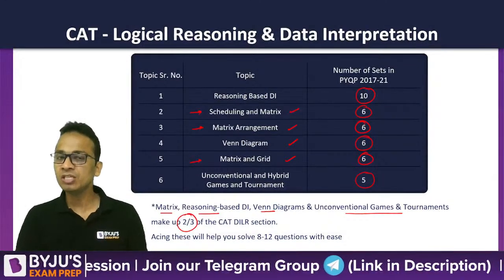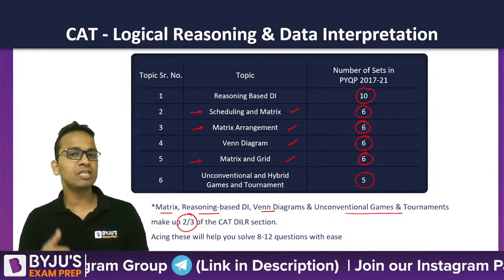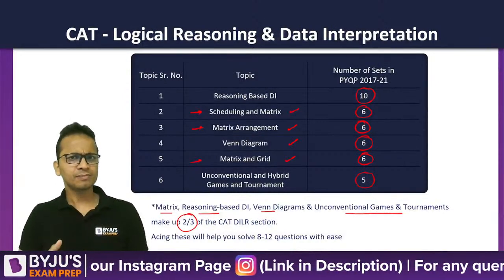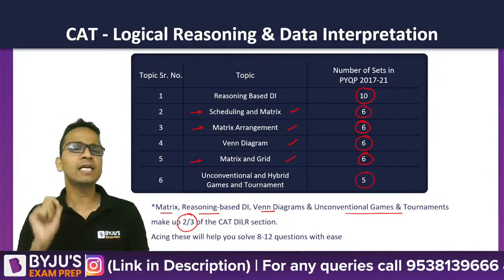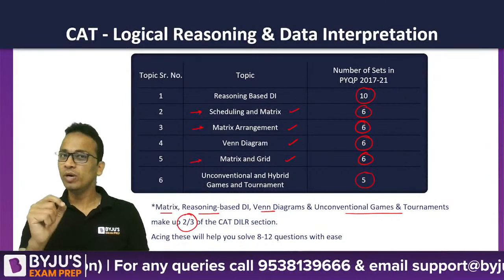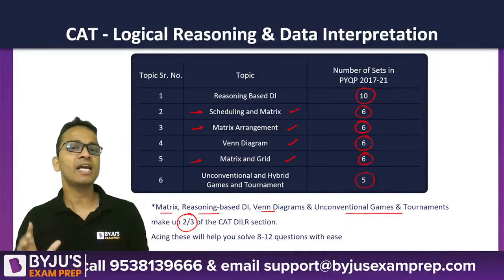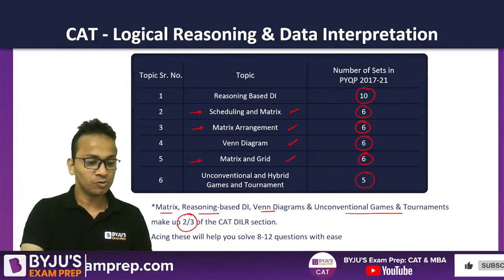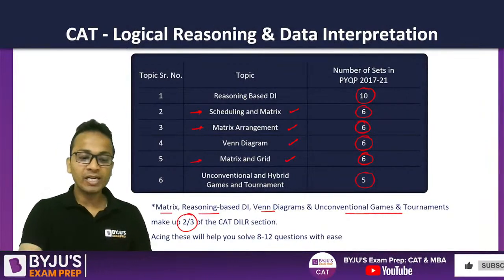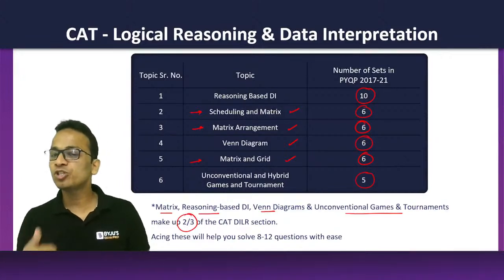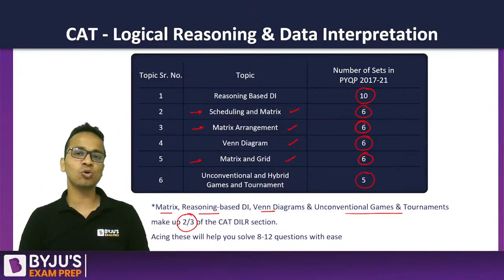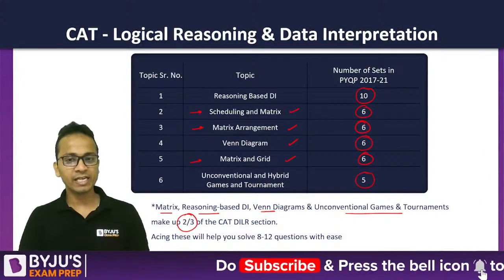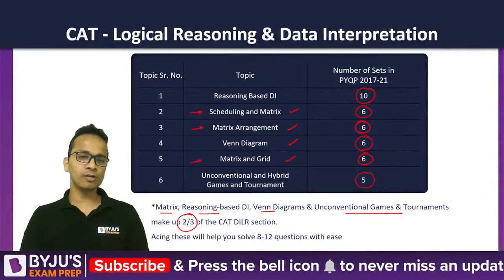So if you ace these topics only, then you will be able to attempt at least 10 to 12 questions in the LRDI section in CAT, and attempting 10 to 12 questions correctly in the LRDI section will definitely take you to 98 to 99 percentile in CAT. Yes, I am serious on this. So if out of 20 you can attempt 10 to 12 questions correctly, then definitely your percentile score will be more than 95 percentile, right? So these were the areas that you need to start focusing on.